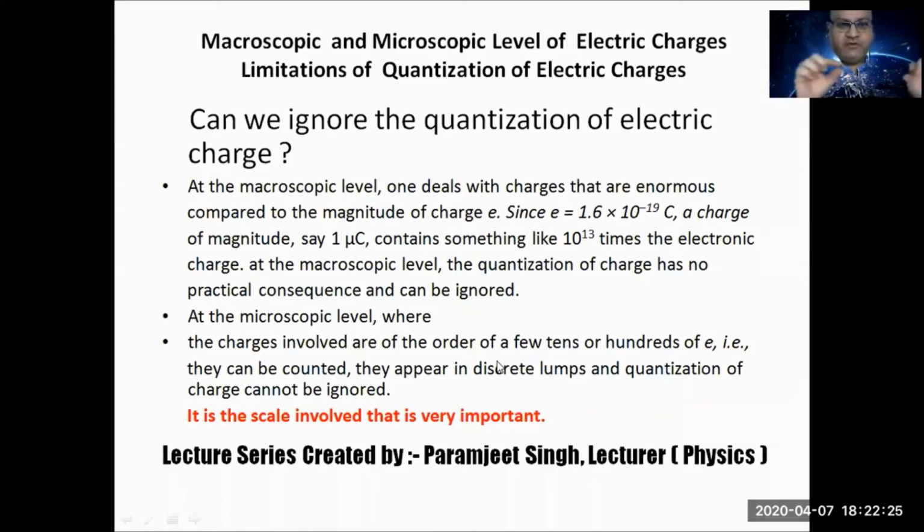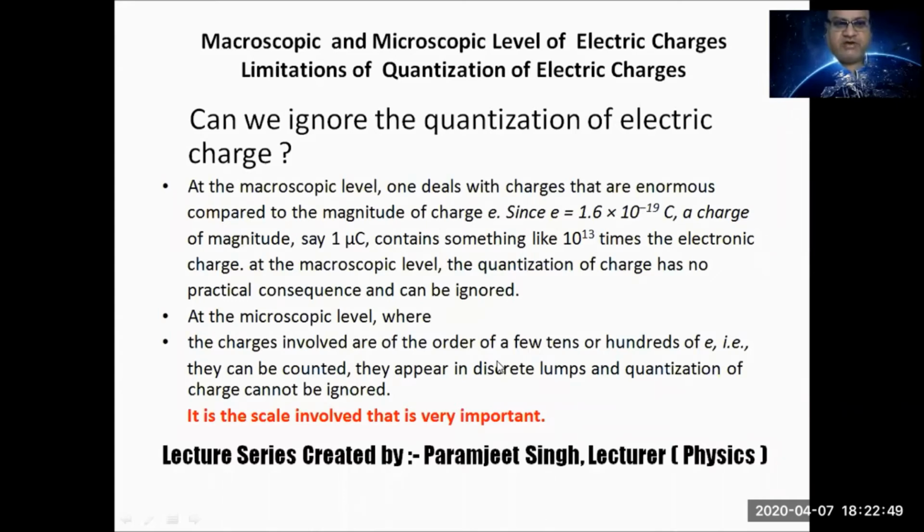If there are few dots, you can count. That is the microscopic level of dots. Same case is with the charge. If charge has a very large magnitude, that is macroscopic level, then quantization of charge has no importance for such magnitude.